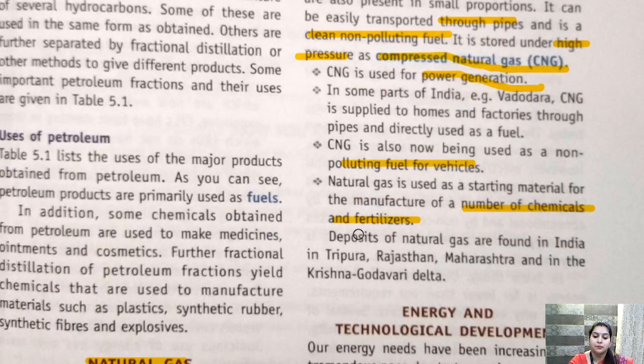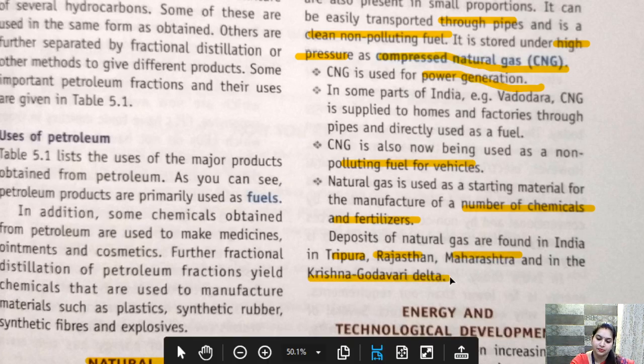Okay, deposits of natural gas are found in India, in Tripura, Rajasthan, Maharashtra and in the Krishna Godavari Delta. So in India it is present in Tripura, Rajasthan, Maharashtra and Krishna Godavari Delta.